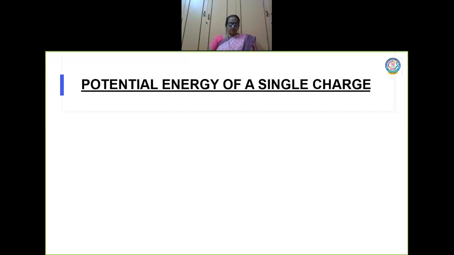So the main difference is that we are concerned with the potential energy of a charge in an external electric field. An external electric field is already created. We will not bother about the source creating it. We just consider an external electric field, and in it I am going to bring a charge.